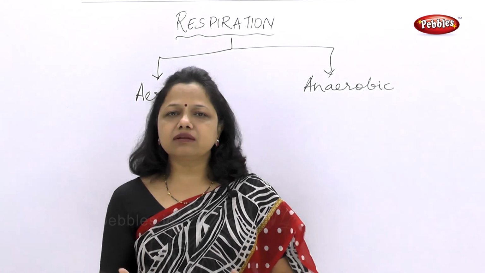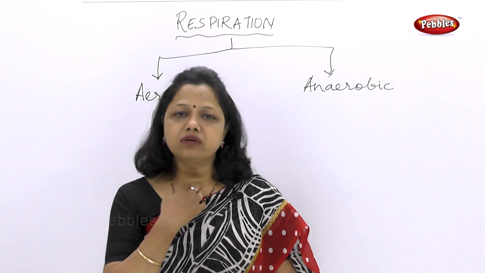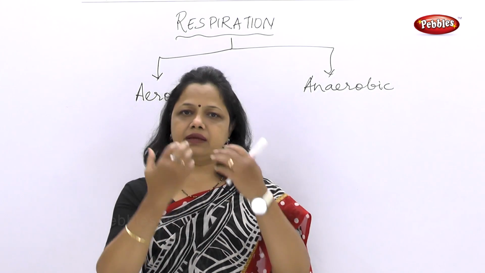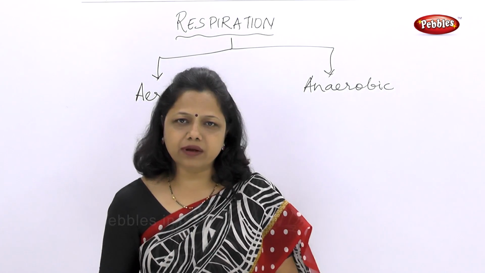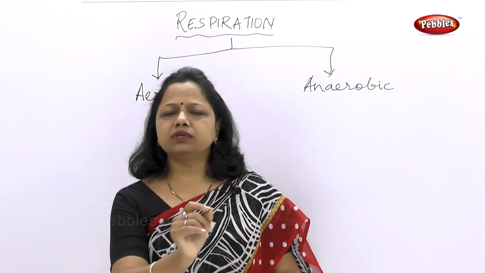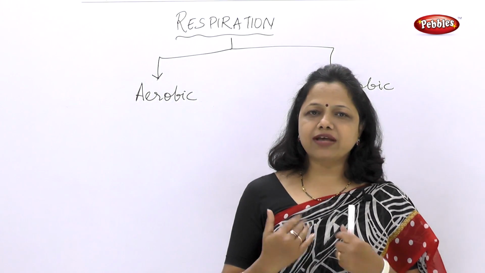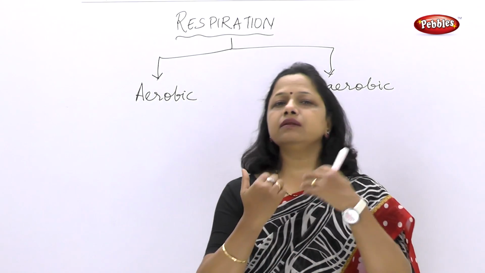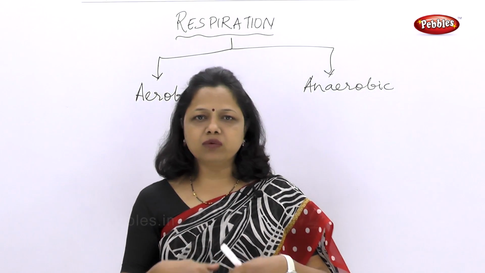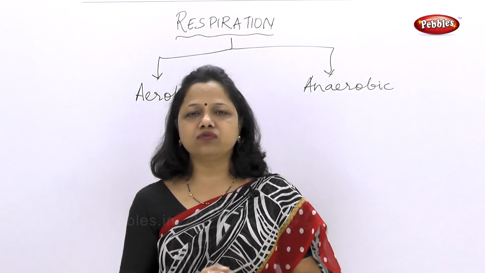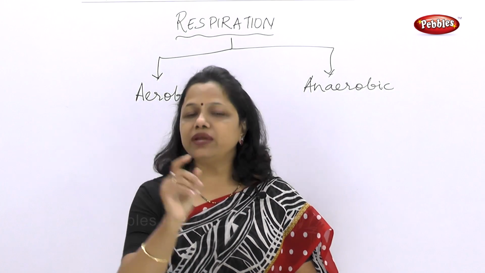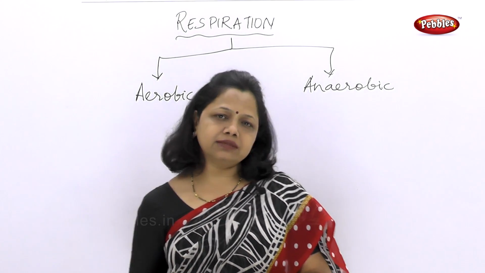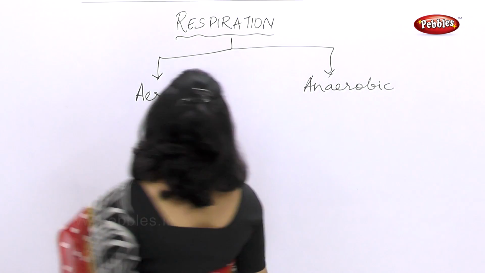So what is external respiration? It is what you are observing and doing: taking in oxygen, giving out carbon dioxide. In simple terms, it is called breathing. If I ask, are you breathing? You will say, yes, I am breathing. I am taking in oxygen and after a few moments I am giving out air which is full of carbon dioxide. So breathing is also called external respiration.